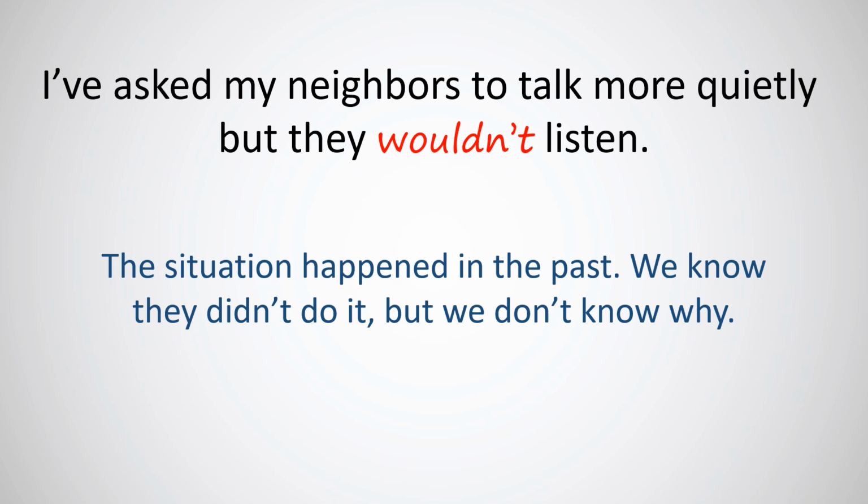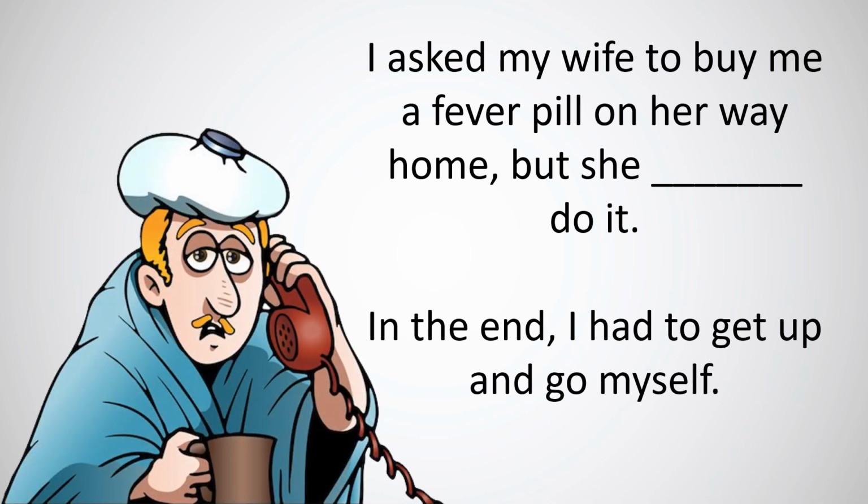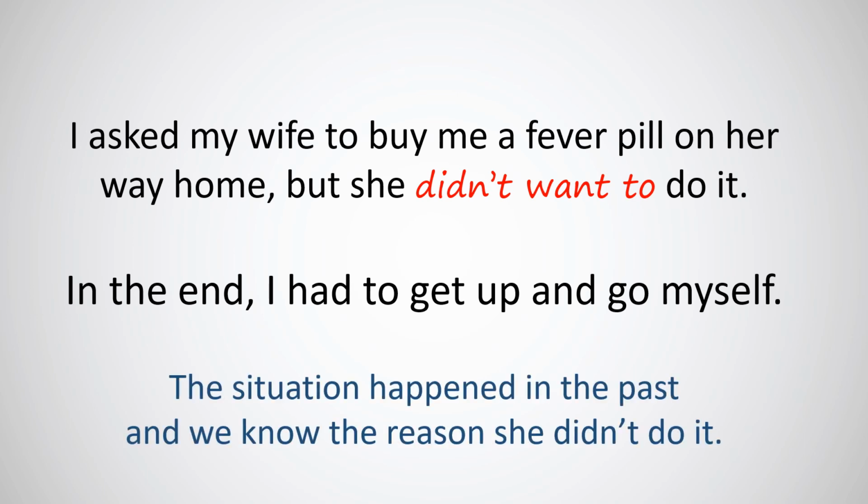How about the next one? In this case, the answer will be didn't want to. I asked my wife to buy me a fever pill on her way home, but she didn't want to do it. In the end, I had to get up and do it myself. In this sentence, we use didn't want to because the situation happened in the past and we know the reason she didn't do it. She didn't want to.